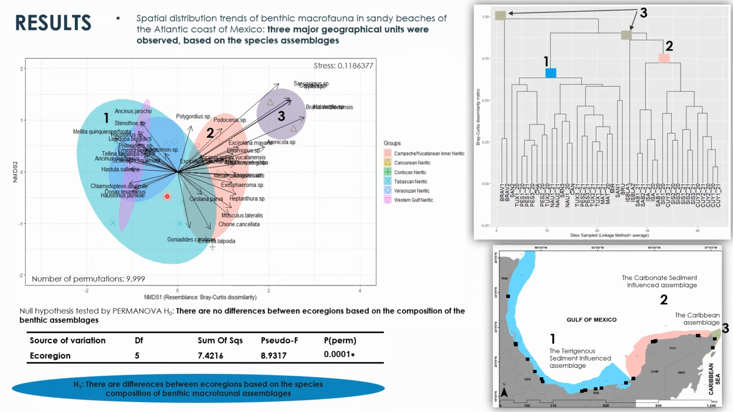The NMDS ordination evidences a difference in the faunal resemblance between terrigenous and carbonate sediment-influenced ecoregions. As well, in the ordination and the cluster, we can observe a similar pattern in which there are 3 major faunistic groups related with the sedimentary habitat.